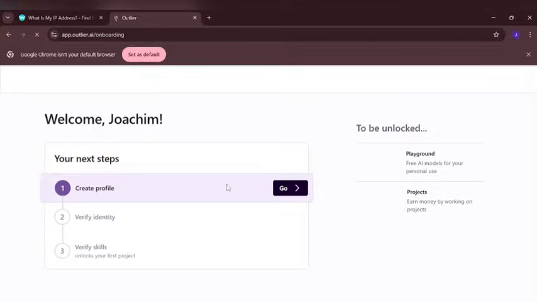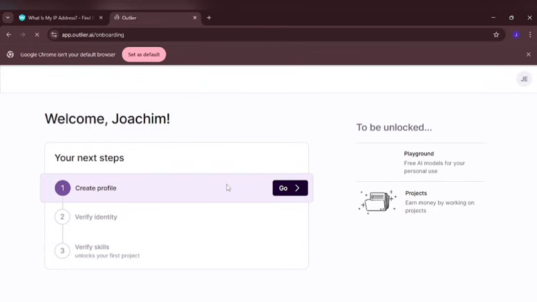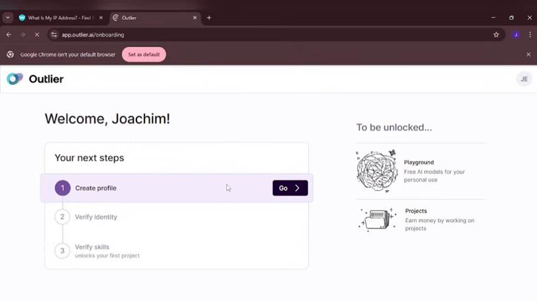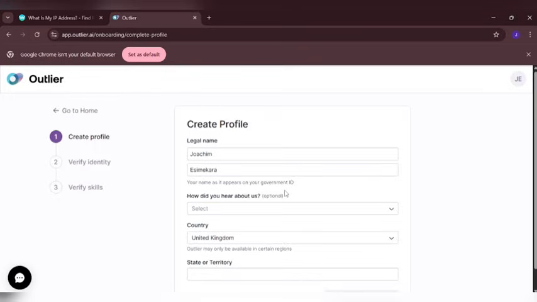The actual task on this platform is very simple and quite different from other platforms. Right here you can see creation of profile is actually the goal. So what we are going to be doing right now, we can move over to verify identity or verify skill. You still need to come right to this particular interface where it says go, click on that, and it's going to take you next to what you need to do before you proceed to the next interface.